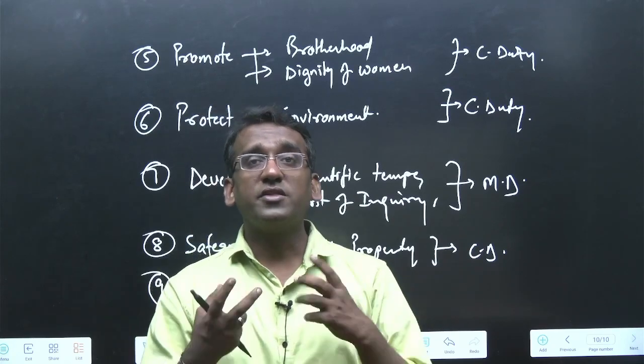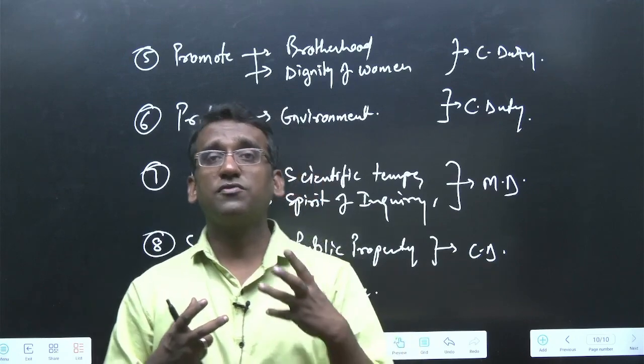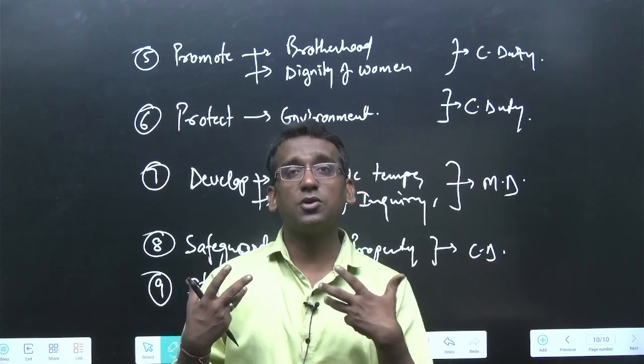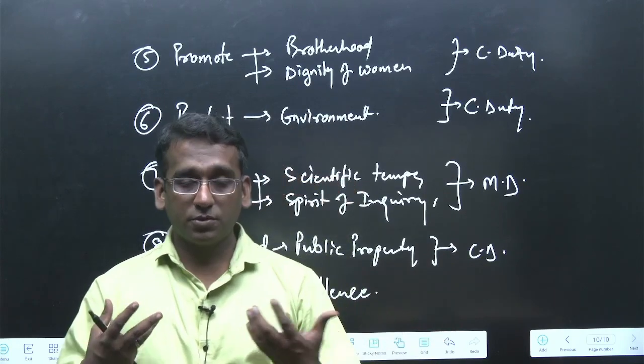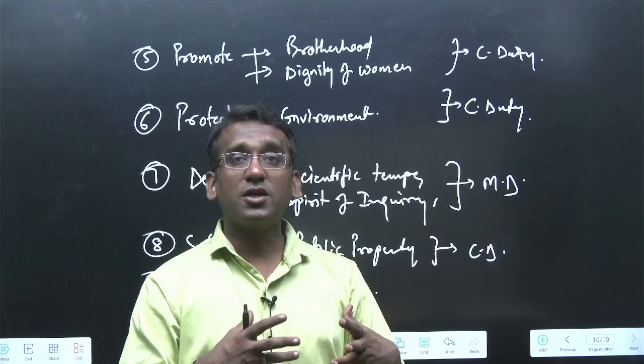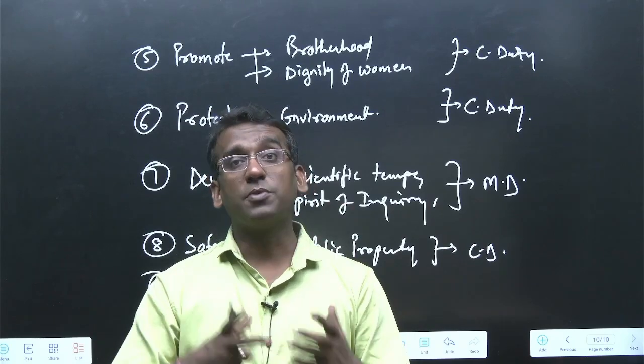For example, take Sachin Tendulkar, or say, Mahendra Singh Dhoni. They have achieved excellence, and because of their excellence, India got the credit. India is praised. India is glorified because of their achievement.